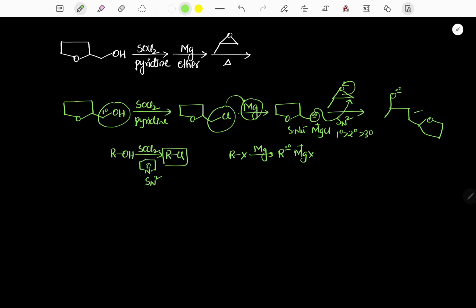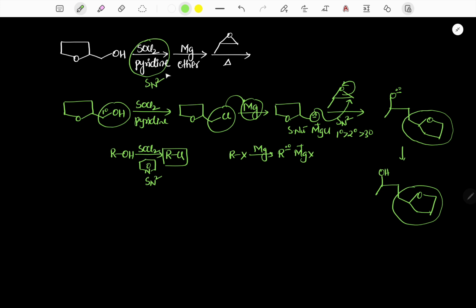So this is our added nucleophile. It is the nucleophile. Now after acidification, finally it gives the corresponding alcohol. So it is a nucleophile, so through SN2 mechanism it is added. So the first one is an SN2 reaction, the second one is Grignard formation, and the third one is again an SN2 reaction.